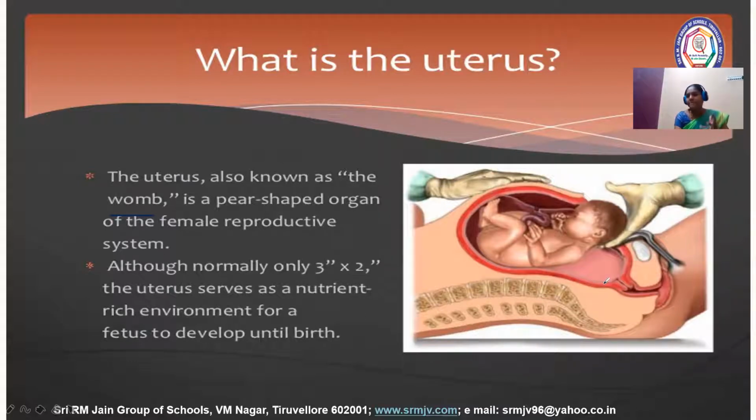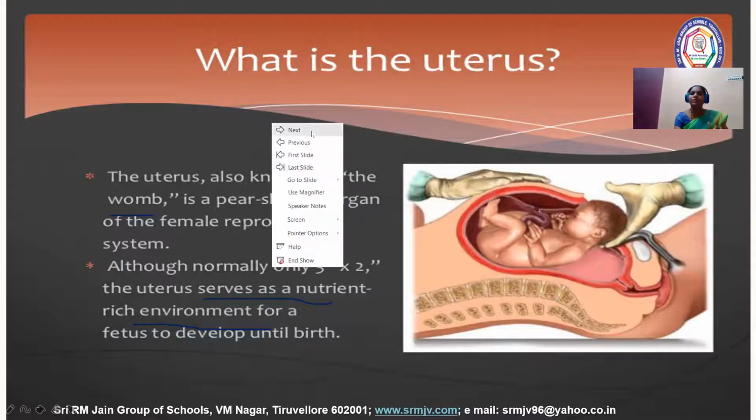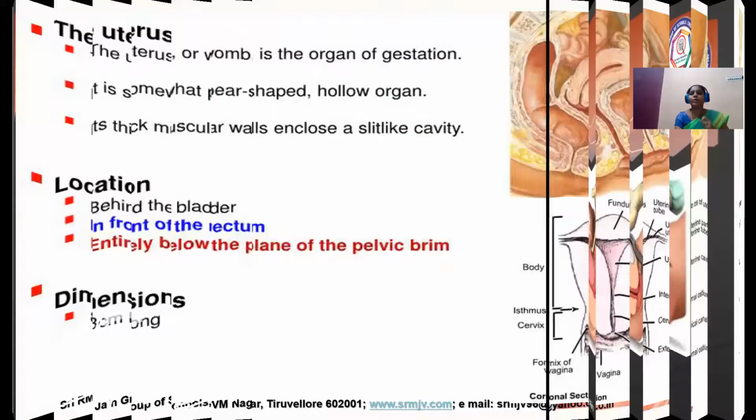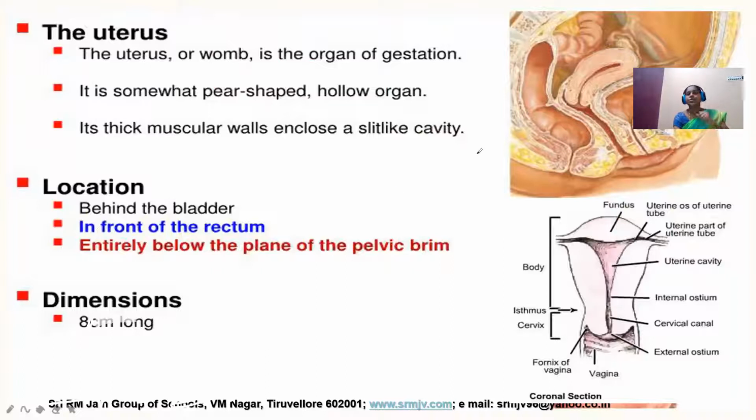At the time of gestation, the developing embryo and fetus is well protected inside this sac, which acts as a nutrient rich environment for the developing fetus. We call the uterus the site of implantation, and I'll show you in the next slide why.